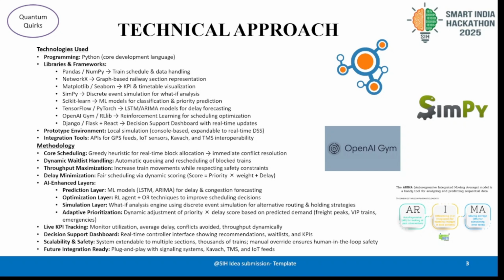Methodology: core scheduling would be done by a greedy heuristic to solve immediate conflicts. Then dynamic waitlist handling would be done. After that, throughput maximization will be done. Delay minimization would be done, just like I said in the previous slide. AI-enhanced layers will be there, actually four layers: prediction layer, optimization layer, simulation layer, and adaptive prioritization.